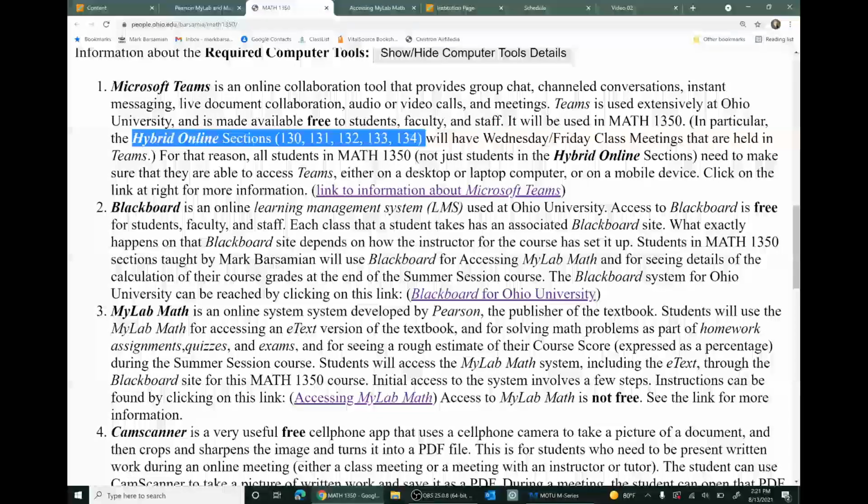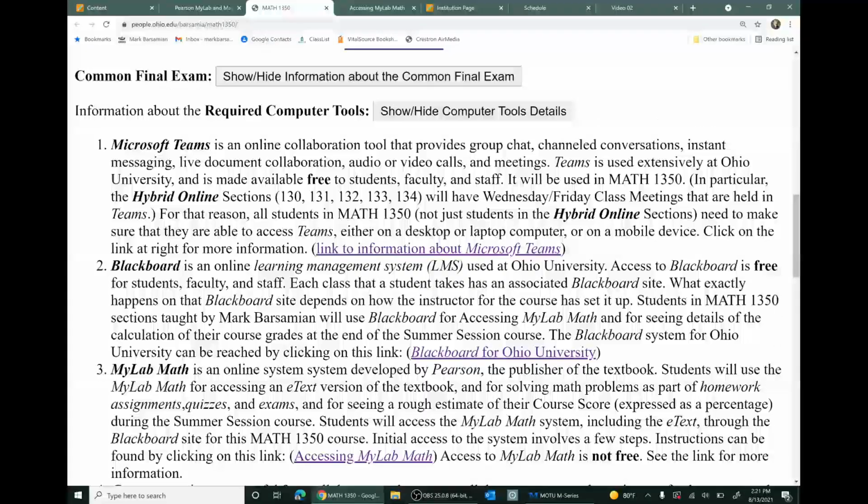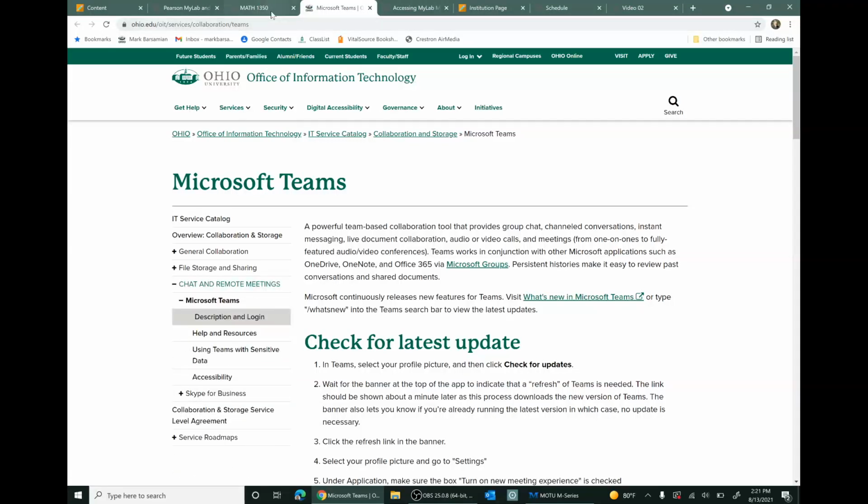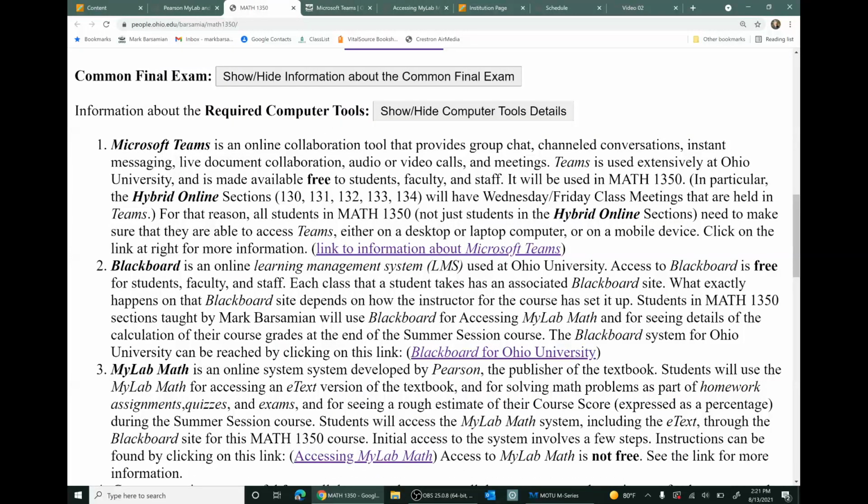Here's a link on this webpage of required computer tools, a link to information about getting Microsoft Teams configured. Now, even if you're not in one of those hybrid online sections, Microsoft Teams is still a useful tool to have. For instance, if you want some one-on-one help from your instructor, Microsoft Teams is a great way to have a one-on-one video chat where you can talk to your instructor, show them work.